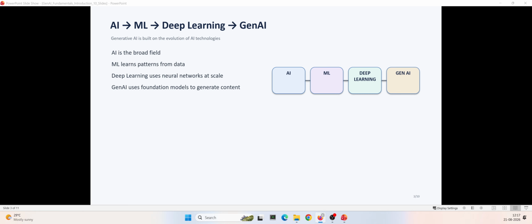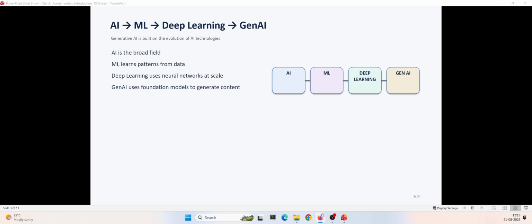I want you to remember this path. AI is a broad field, and machine learning is part of it and learns patterns from data. Deep learning uses a lot of neural networks to analyze the data and perform a particular task. And modern generative AI uses large foundation models to generate new content. You should understand this relationship before going through the rest of the generative AI course.